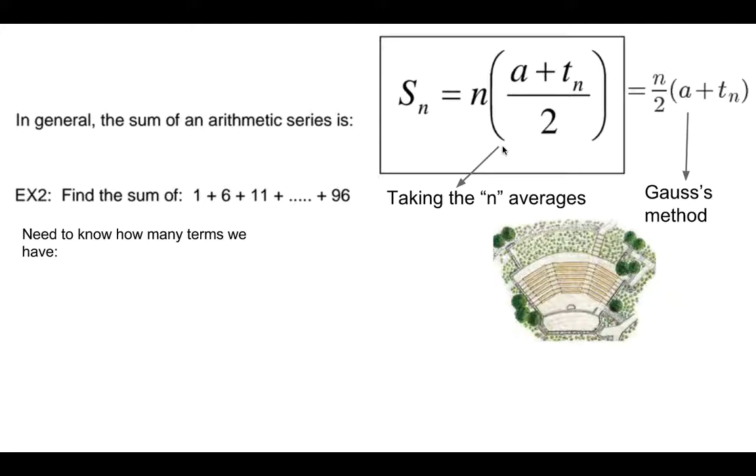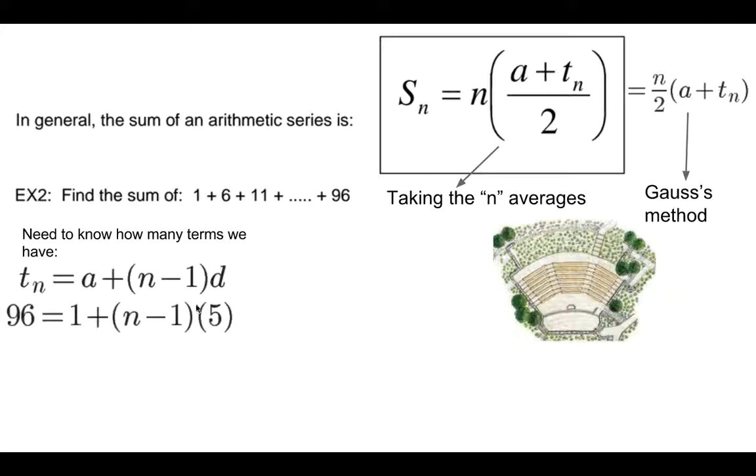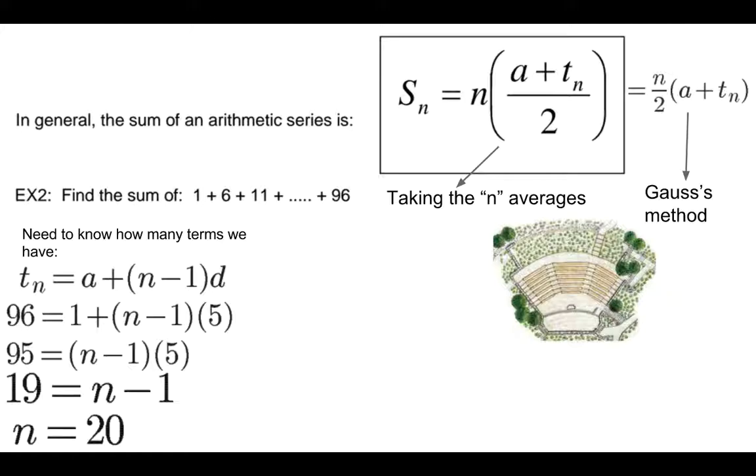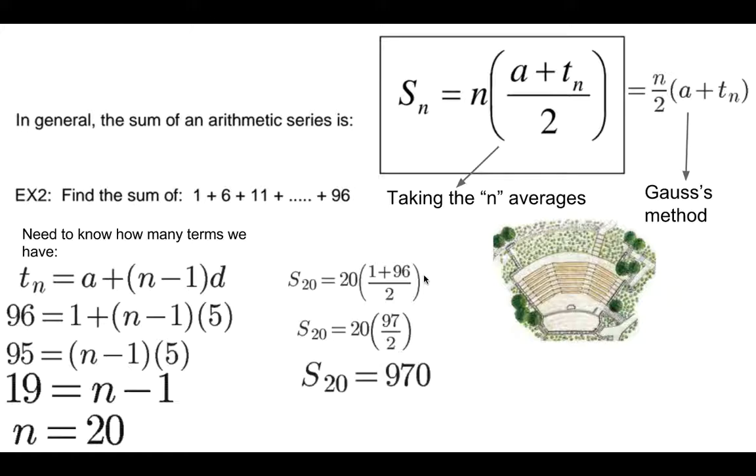So what we do is we take out the old general term formula, A plus n minus 1 times D. We know term n is 96. We know the D is 5, and the first number is 1. The D is 5 because we're adding 5 each time. If you subtract 1 and divide by 5, you get n is 20. And then to use the formula, now you can sub everything in. 20 times 1 plus 96 divided by 2. And so we get 20 times 97 over 2, which is 970.